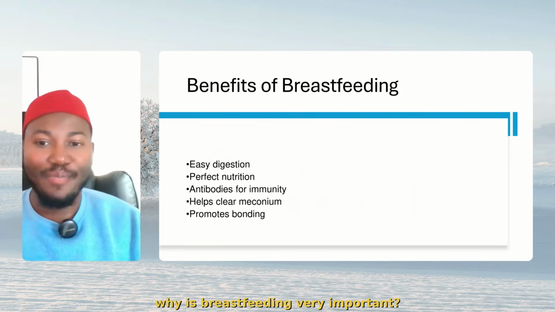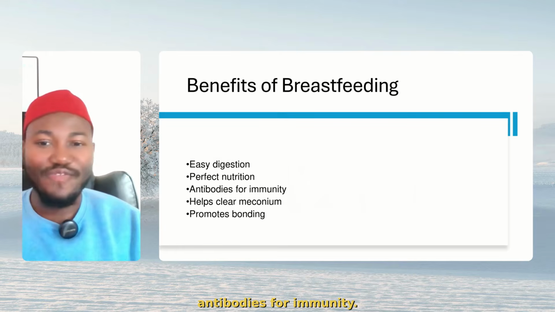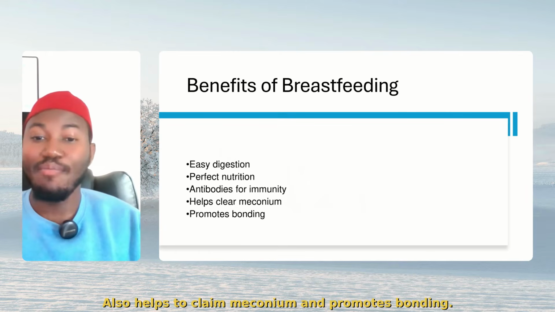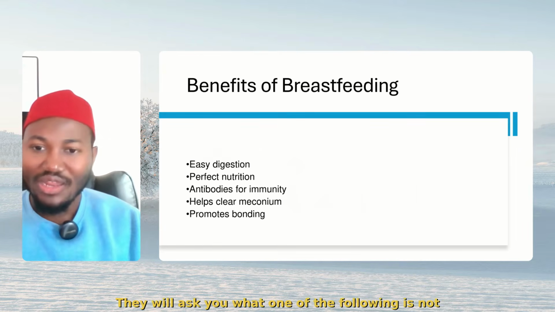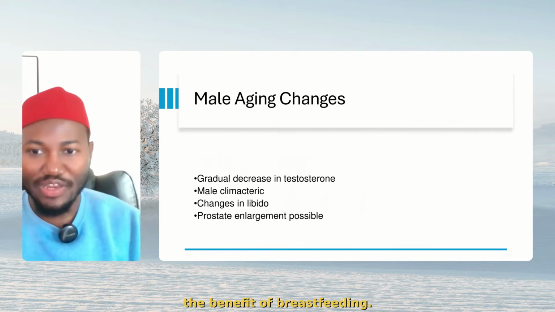Why is breastfeeding very important? It leads to easy digestion, perfect nutrition, antibodies for immunity, also helps to clear meconium and promotes bonding. They will ask you, one of the following is not the benefit of breastfeeding.